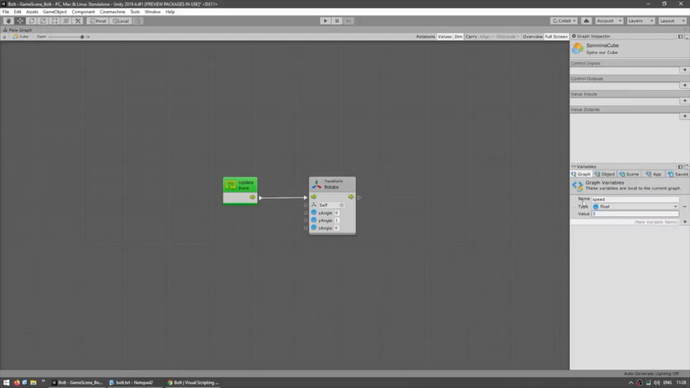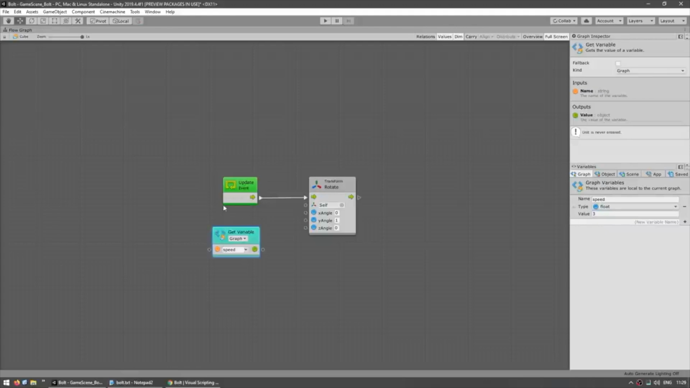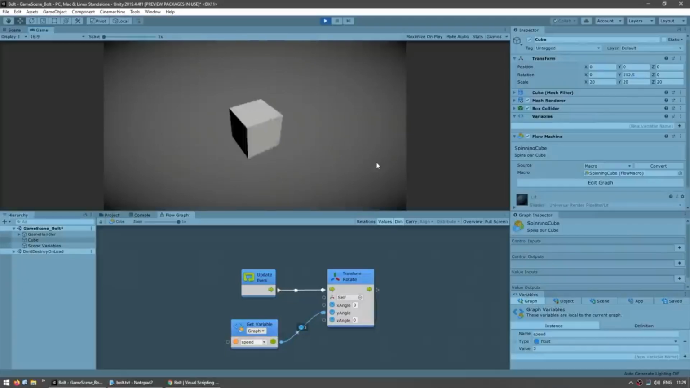Now we just click in this position right here and then drag it into our graph. And there you go, here we have our getVariable node. So from this port out here, we get whatever value is stored in the variable. So we just take this one and connect it onto the Y angle. And yep, there you go, now it's going to rotate our cube based on the speed that we set in the variable. Alright, so let's test. And yep, there's the cube now spinning faster.